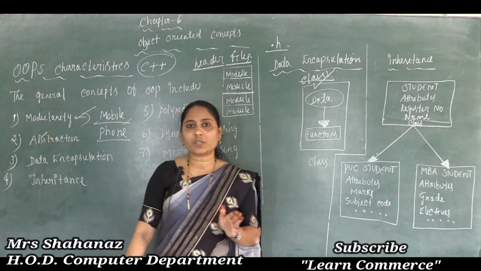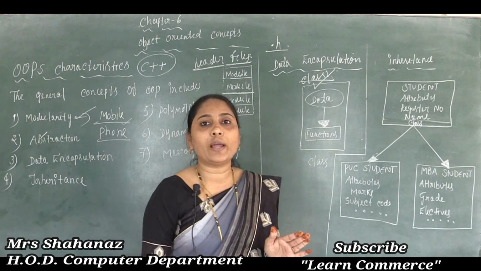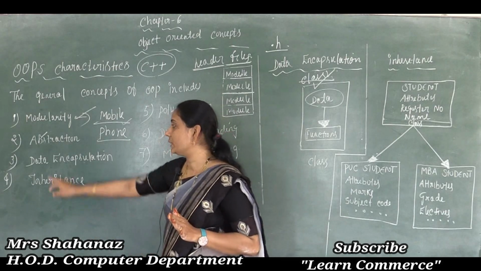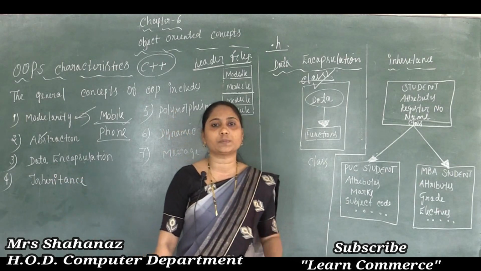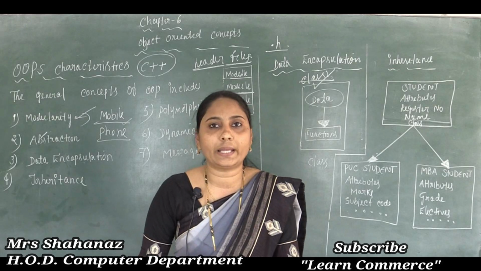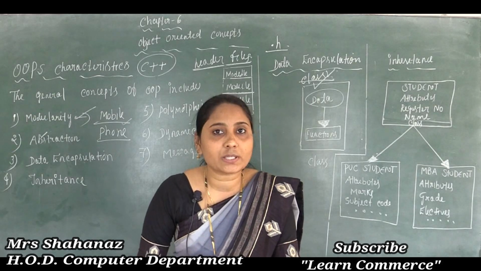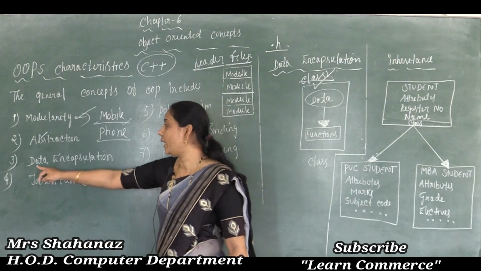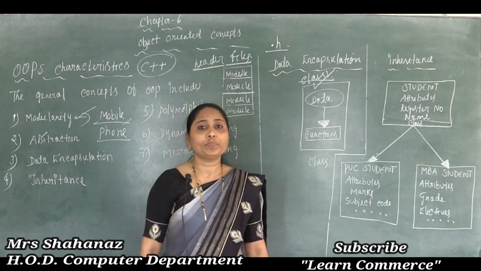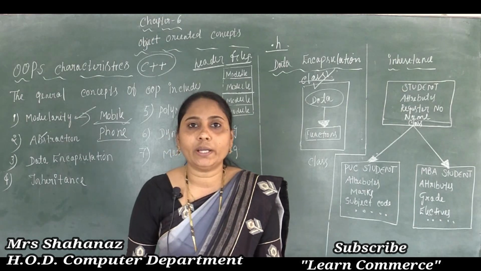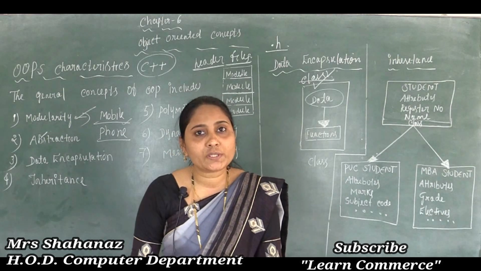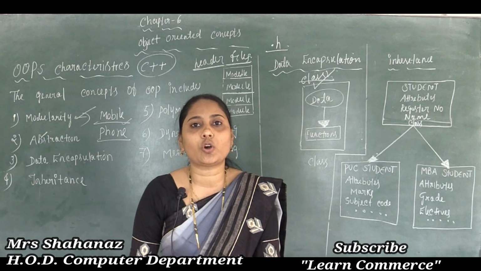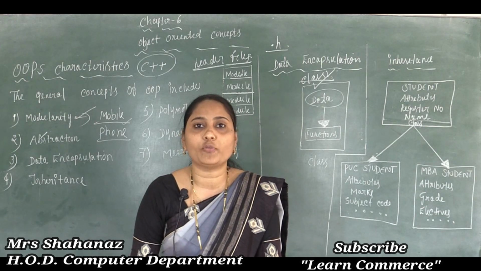Such a concept is also used while building the program. Next is the third concept. The name of the third concept is data encapsulation. The third characteristic of OOPS is data encapsulation, which is also called the encapsulation of a class.